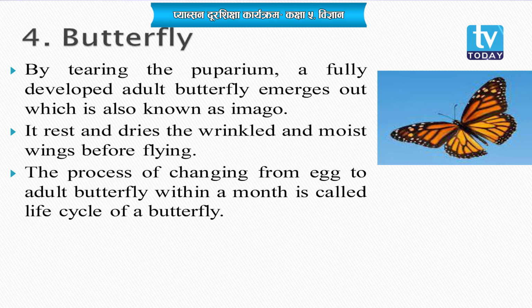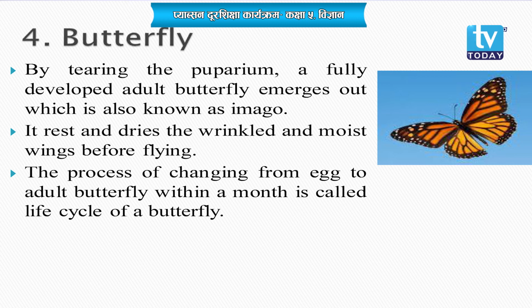What is it? From the pupal stage, from the puparium, the outer covering of the pupa, an adult butterfly emerges. That covering is called puparium, as we have already discussed. But the butterfly that comes out from the puparium is called imago. Can you say what imago is? The adult butterfly that emerges from the puparium is called imago.